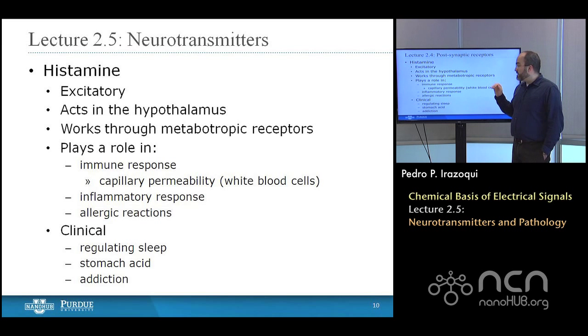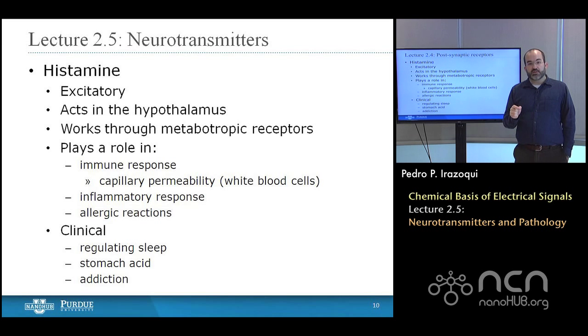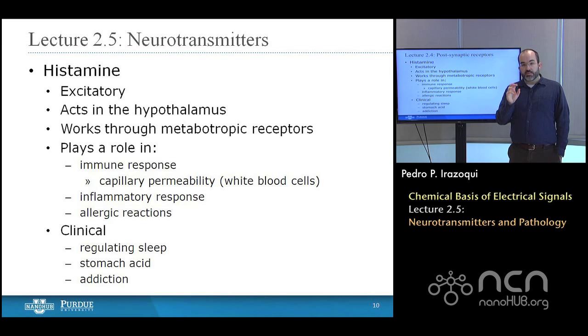It plays a role in the immune response, and it does this by modulating the permeability of capillary blood vessels. So in the case of the immune response, it increases the permeability to white blood cells, allowing white blood cells to leak out of the capillaries and into the affected tissue and fight the infection that's present locally. It's also associated with the inflammatory response, where by increasing the capillary permeability, it allows fluid to leak out from the bloodstream and to inflame the local area to protect it mechanically from injury.